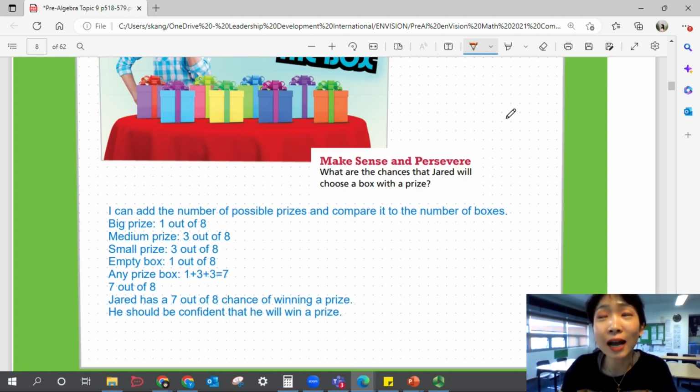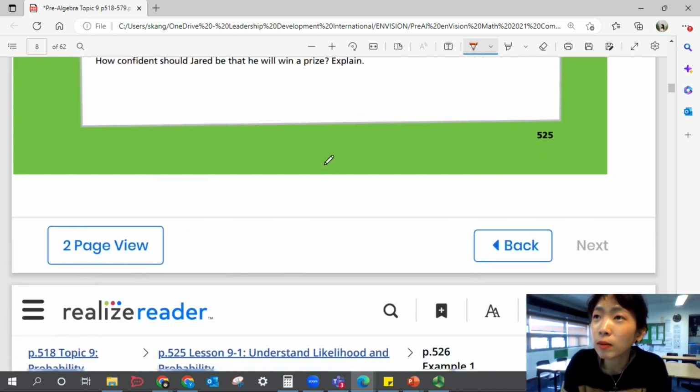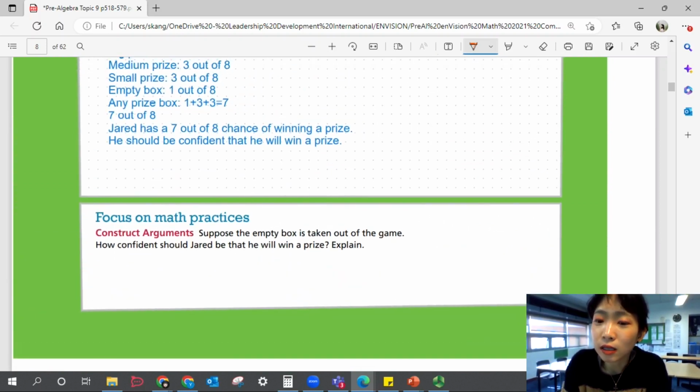But if he picks that 1 empty box out of the 8, then that's his choice. It's just low probability, but it still happens, right? So we could recommend that he could be confident, okay? Because he has a good probability, good chance. So this is what we're going to talk about. Probability.